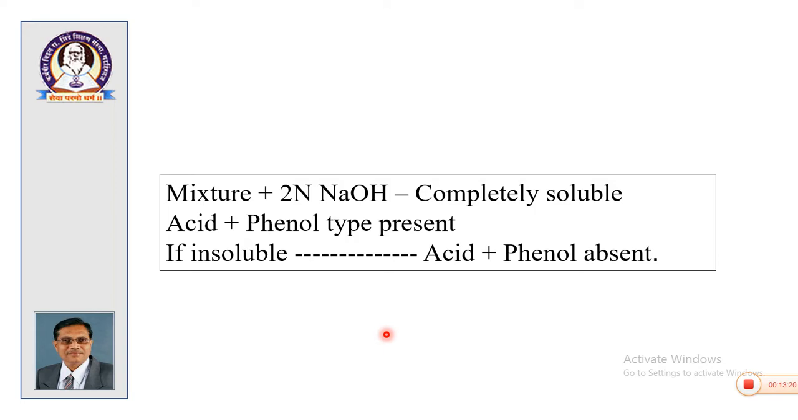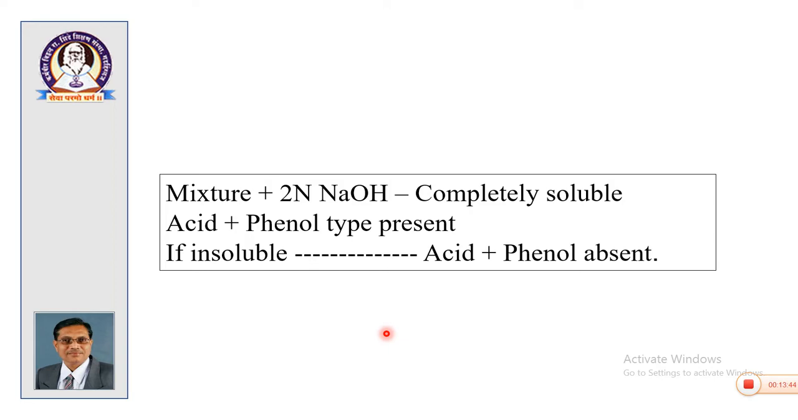If the mixture is insoluble, then the acid plus phenol type will be absent. If you are perfect in observation, then there is a third possibility. What is that possibility? If your given mixture is partially soluble in 2 normal sodium hydroxide, then partial solubility means there is a possibility of either the presence of acid or phenol.